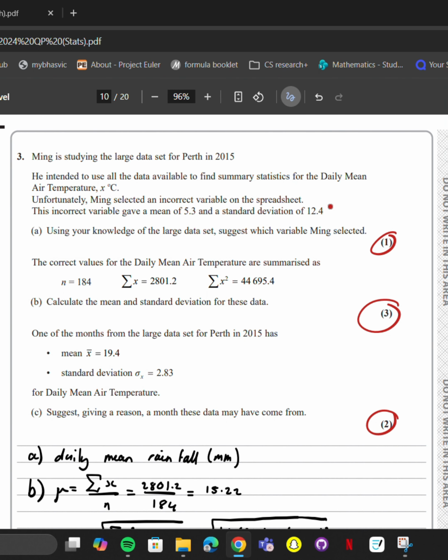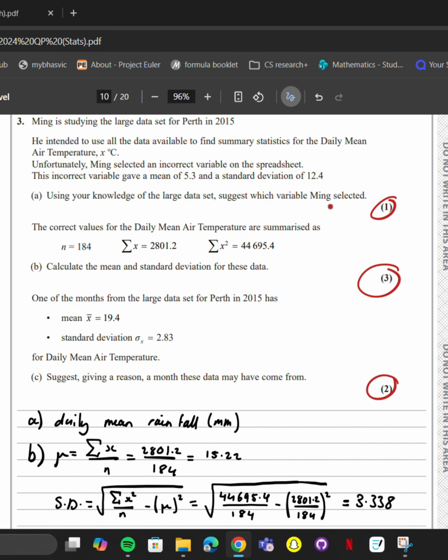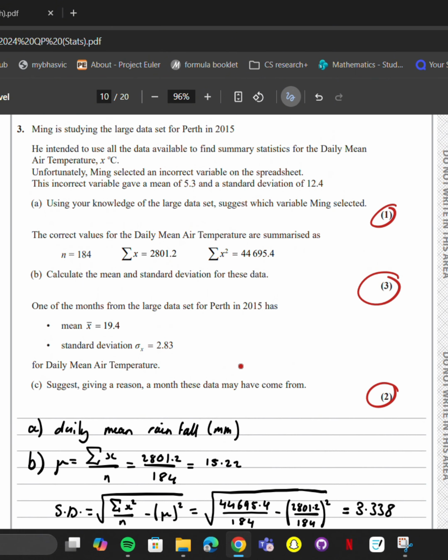Not gonna lie, I just guessed this. I've already sat my A-level, so I don't actually study the large data set anymore, but I had an educated guess here. The reason why I went with daily mean rainfall, which is correct, is because the mean is quite low, which you'd expect for rainfall in millimeters, but the standard deviation is high. If you get a storm or a bunch of bad rain, this would cause a high standard deviation compared to just days with 0 rain at all. So that's why I went daily mean rainfall, and it was correct.